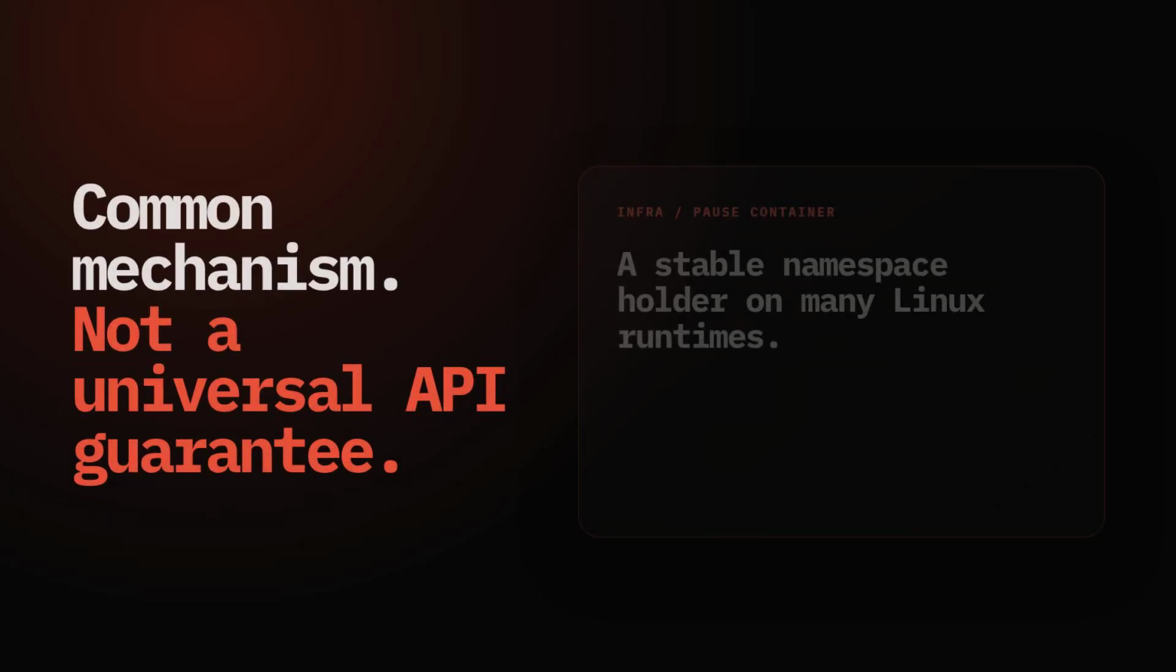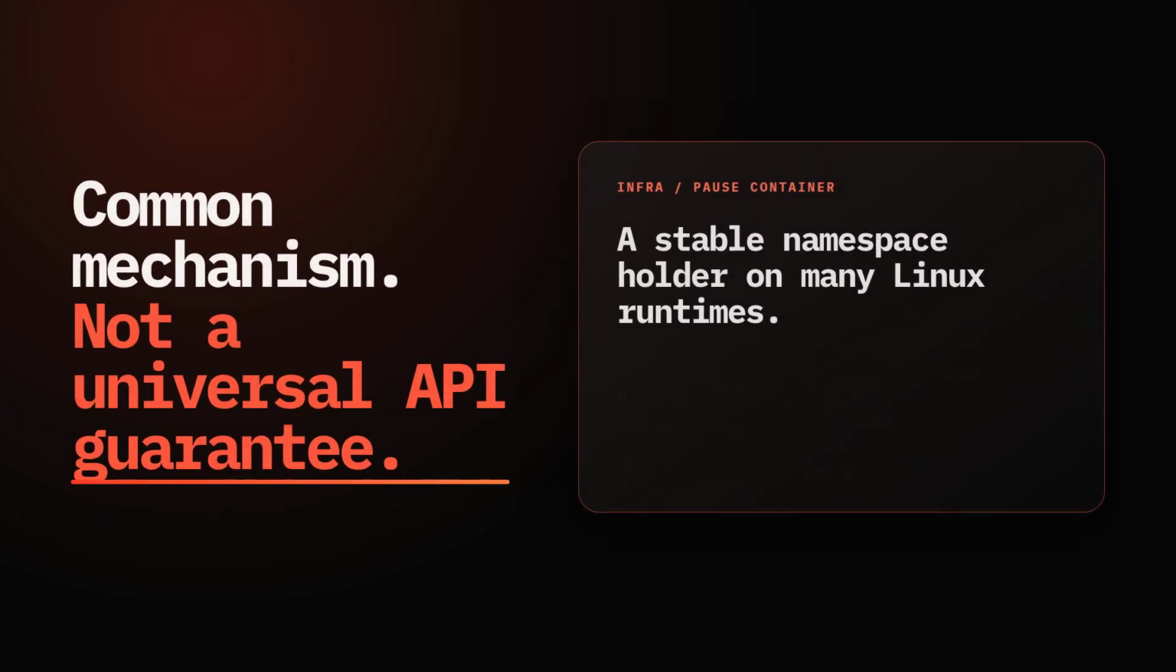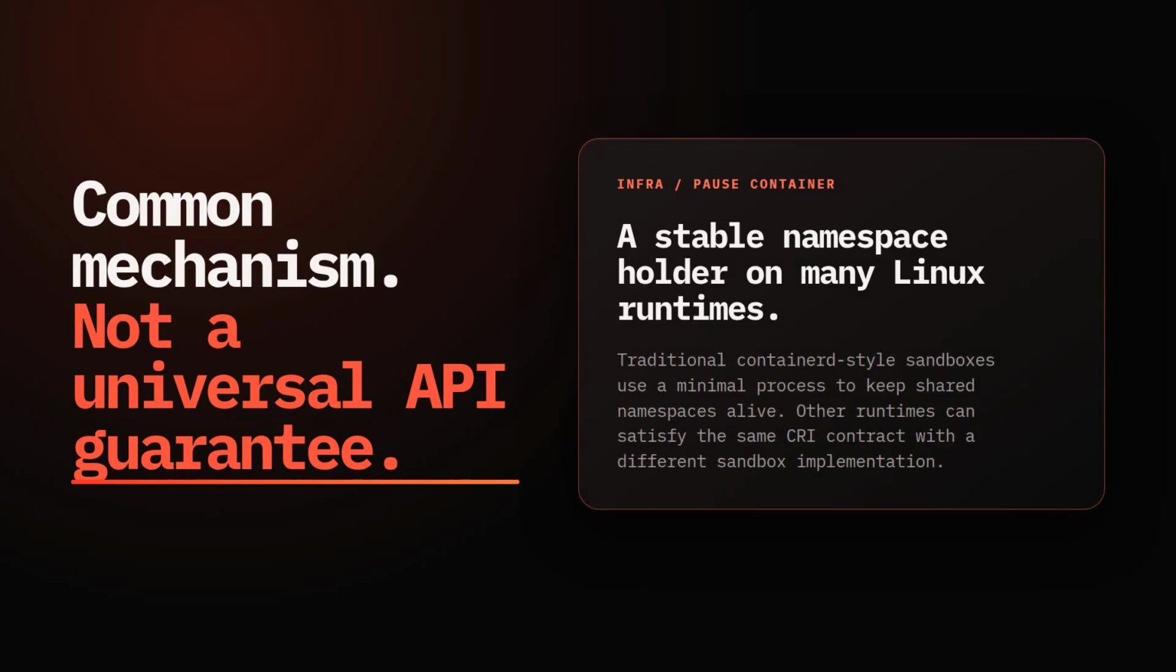On common Linux implementations, a tiny infra or pause container traditionally holds the shared namespaces alive, and application containers join them. But keep the abstraction honest: Kubernetes guarantees pod behavior through CRI, not one universal pause-process design. A virtual machine runtime or sandbox controller can implement the boundary differently.